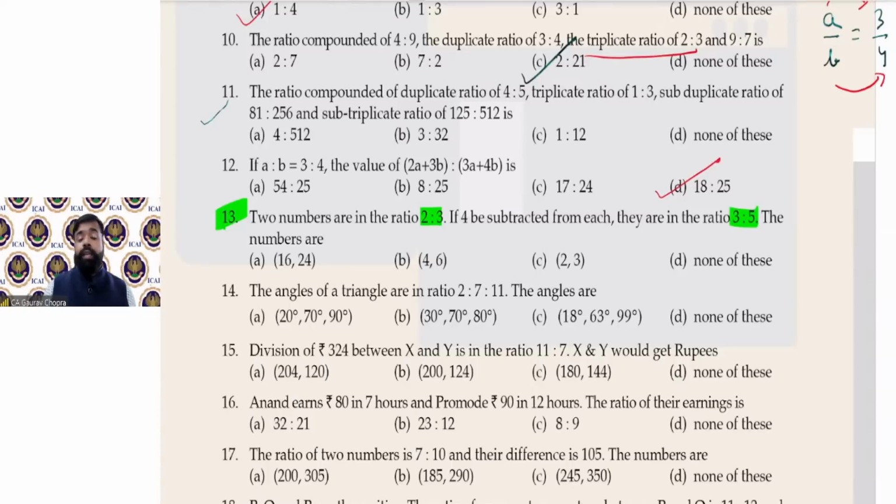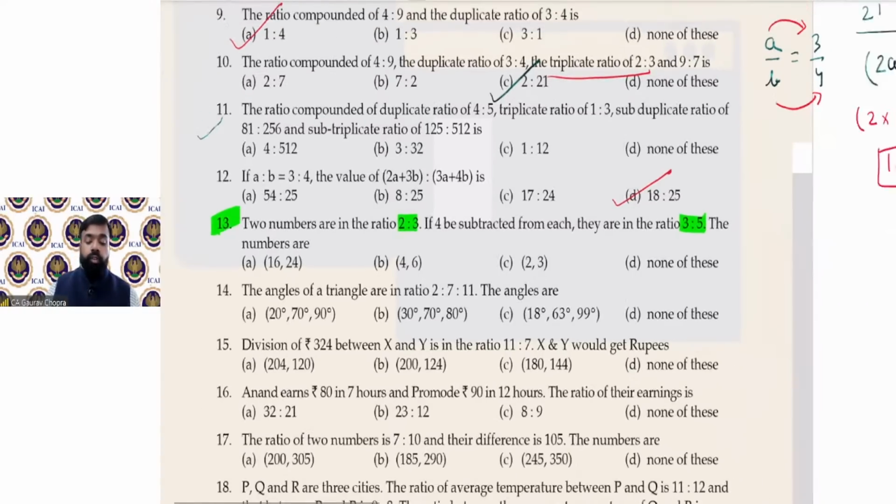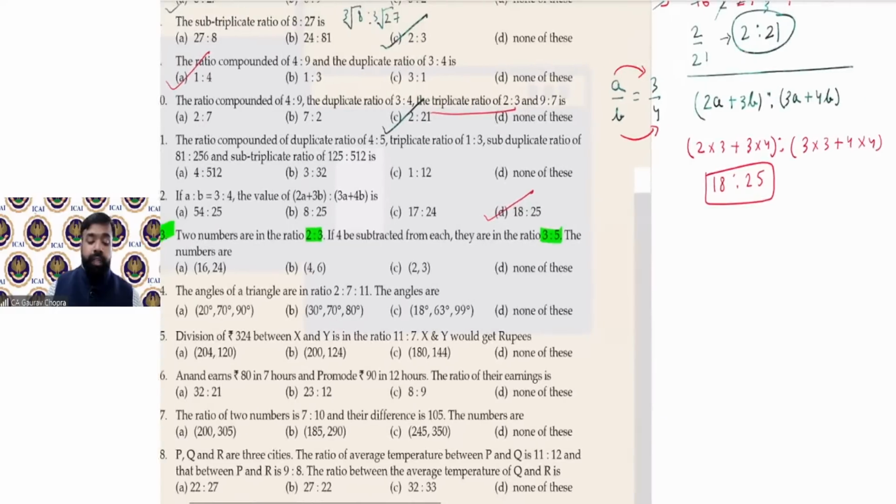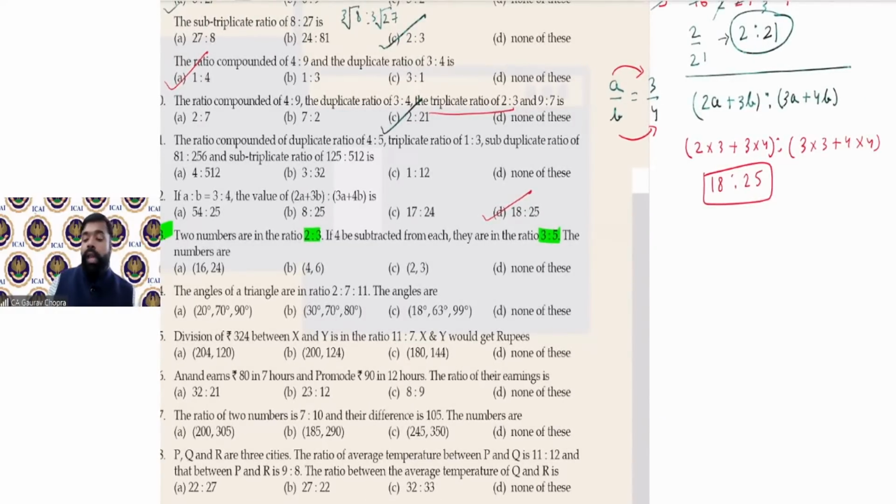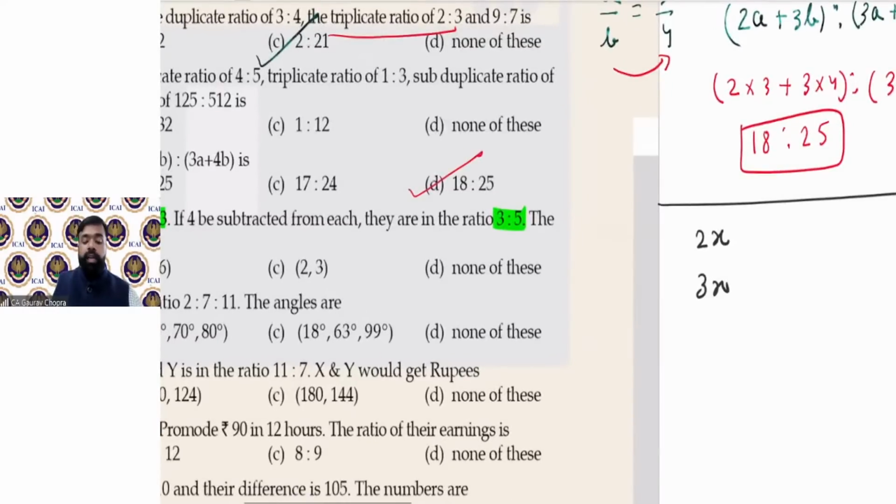So such questions can be done by two methods. First method, क्या है? Let the two numbers be 2x and 3x. आपने नंबर को assume कर लिया, 2x and 3x. अभी दोनों में से क्या सब्ट्रैक्ट करना है? We have to subtract 4 from each. अब इन दोनों का जो रेशियो है, this is given as 3:5.